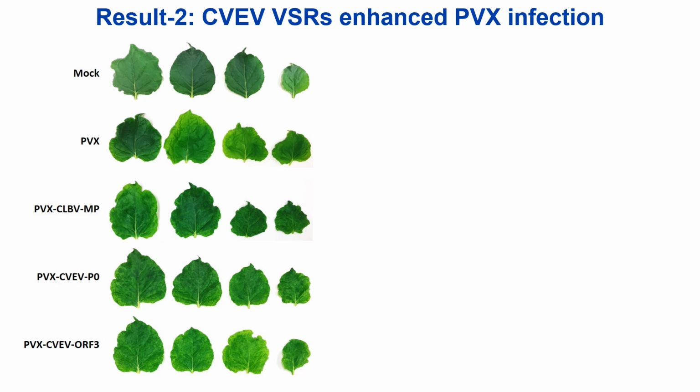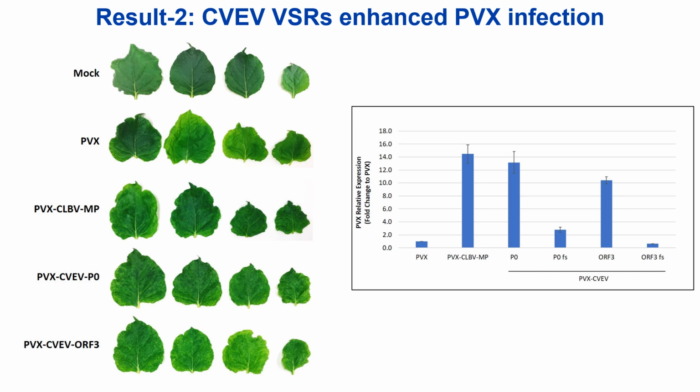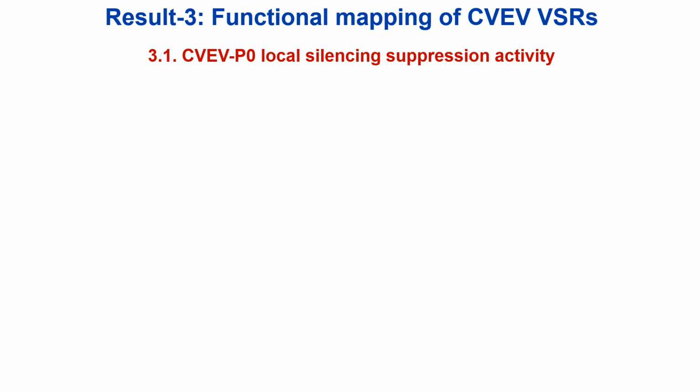Simultaneously, RT-qPCR assays targeting PVX RNA revealed significantly higher PVX expression in both of these cases. The corresponding frameshift mutation constructs for both CVEV ORFs included as controls in this assay confirmed that it's the protein function rather than the mRNA sequence driving this effect. To pinpoint which amino acid residues may be essential for RNAi suppression by the CVEV VSRs, we created several targeted deletions within the P0 and the coat protein ORFs, starting with the P0 results first.